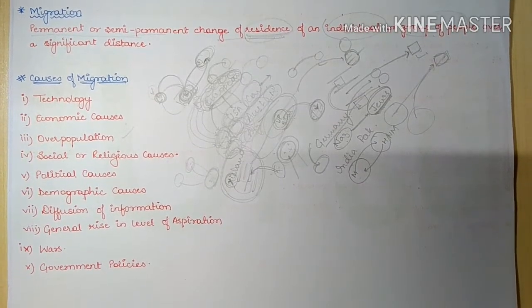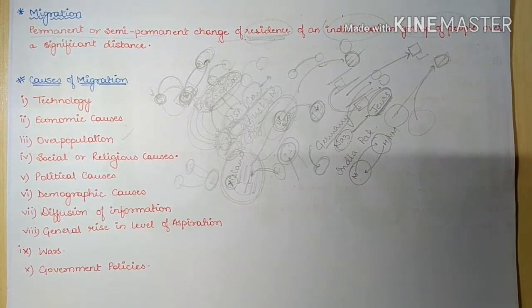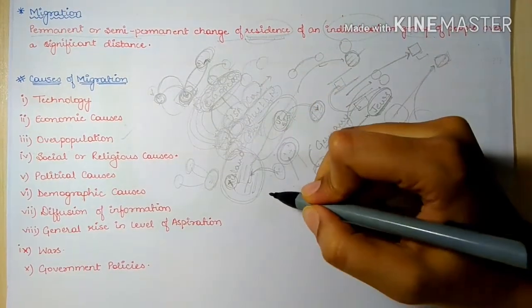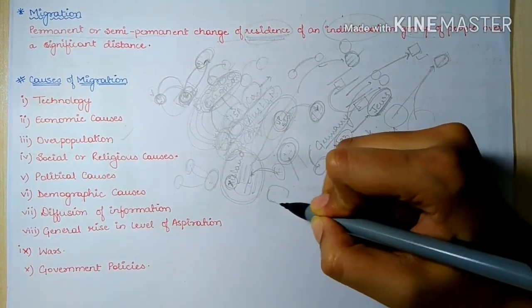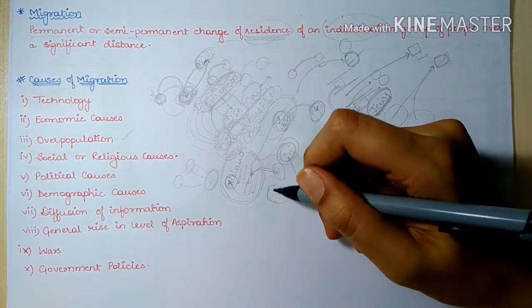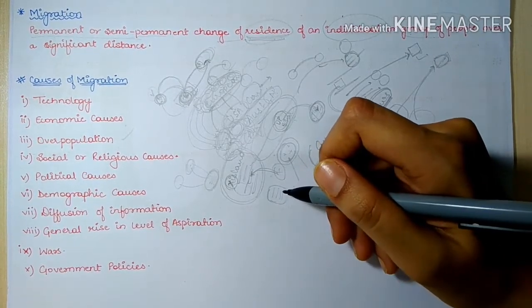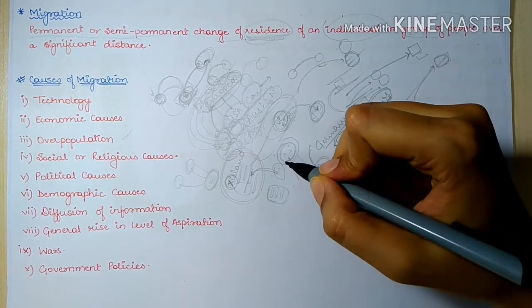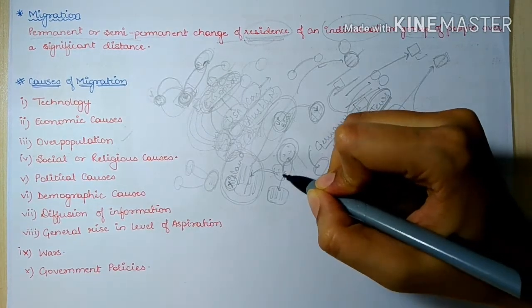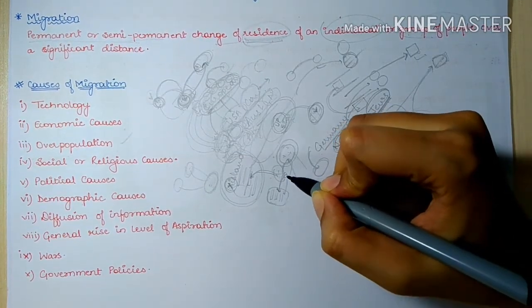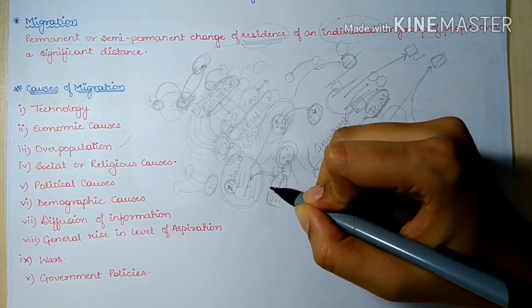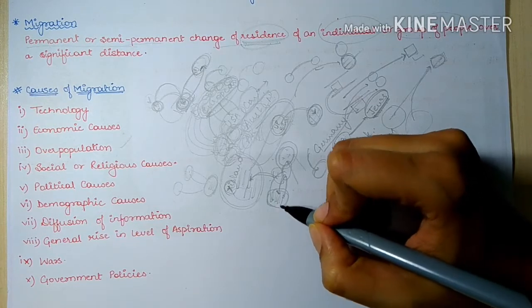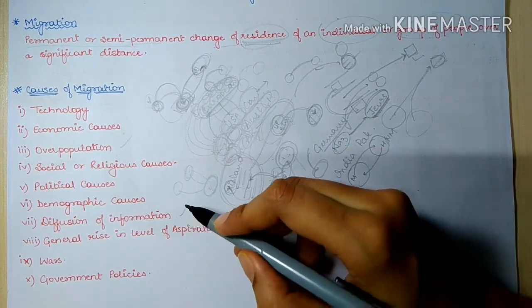For example, when America was discovered, people who visited America told that this land has high opportunity, high resources, high opportunity for development. That is why many Europeans were attracted towards this land, and many of the people migrated to America and permanently settled down there. So this was due to diffusion of information.